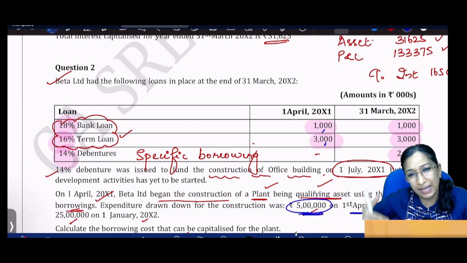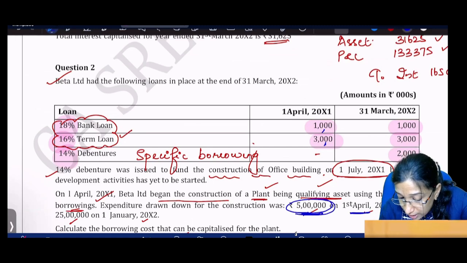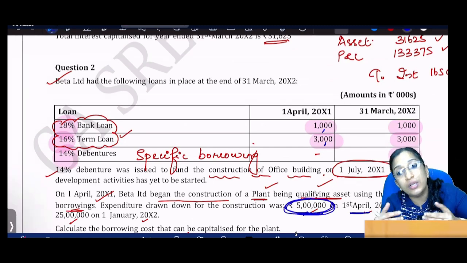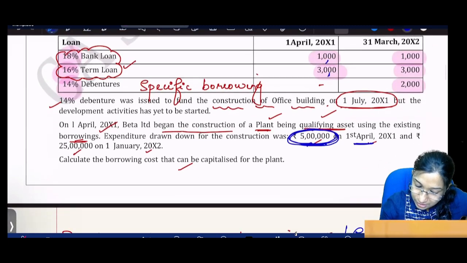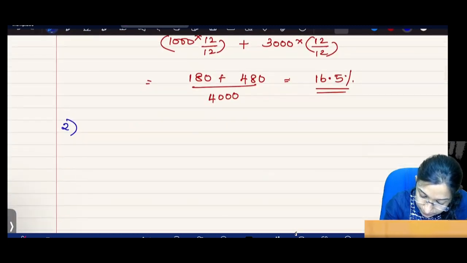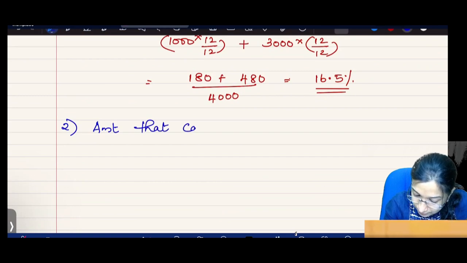So should I capitalize the entire borrowing cost? No. How much I used for this qualifying asset only will be capitalized. 5 lakhs and 25 lakhs. So 5 lakhs amount that can be capitalized.